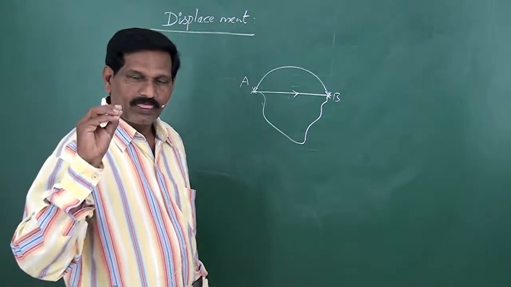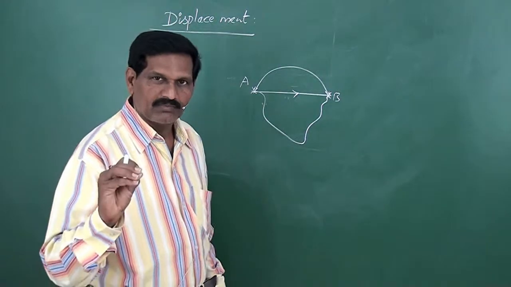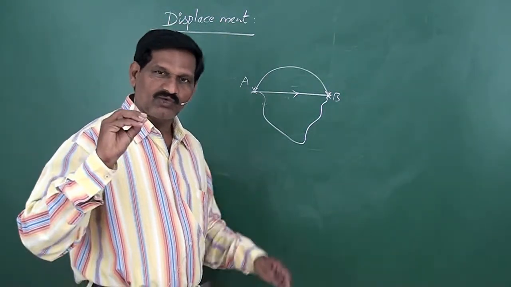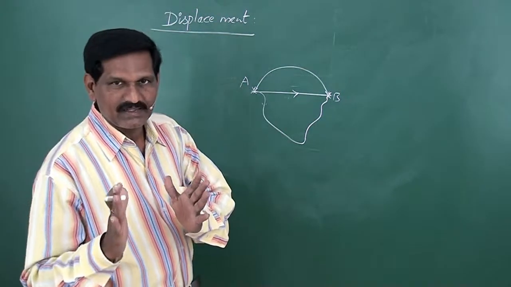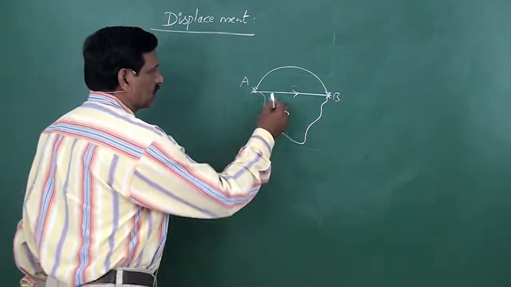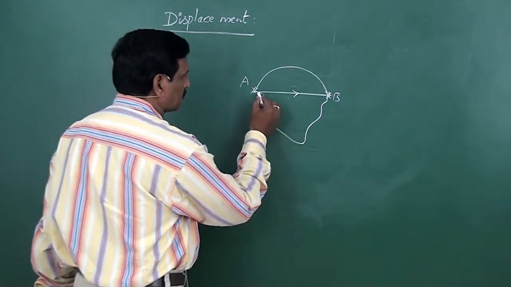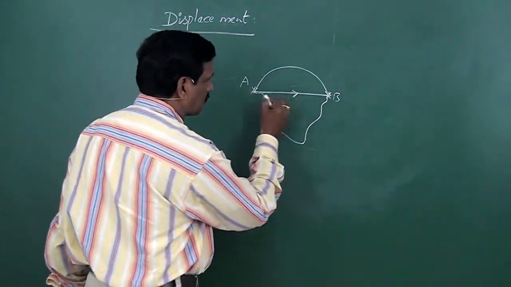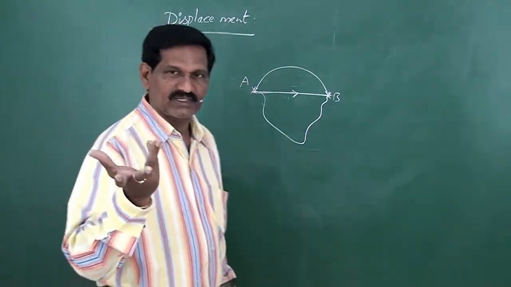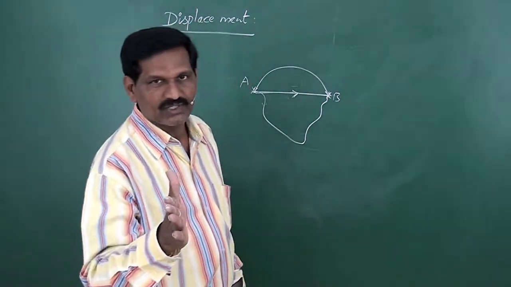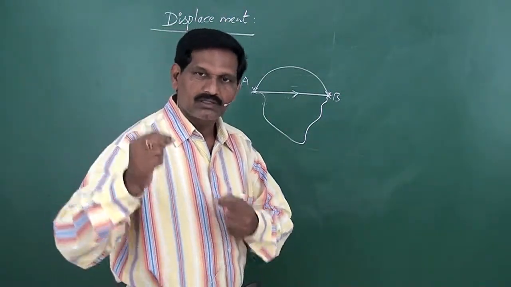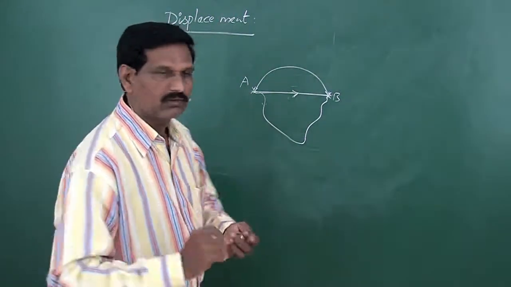If you take the straight line distance, that has the least distance, because out of these three, this is the minimum or shortest distance. So the straight line distance, or shortest distance, between 2 points is called displacement.